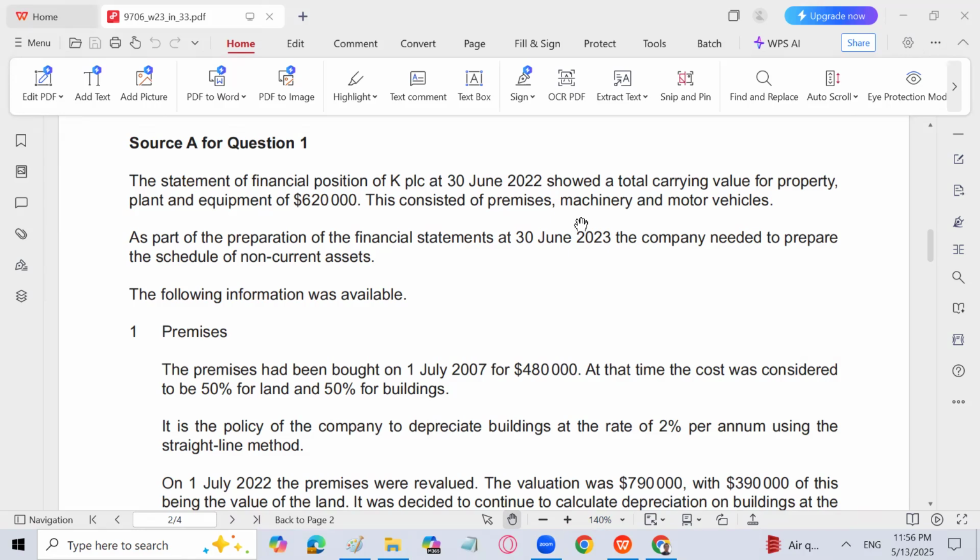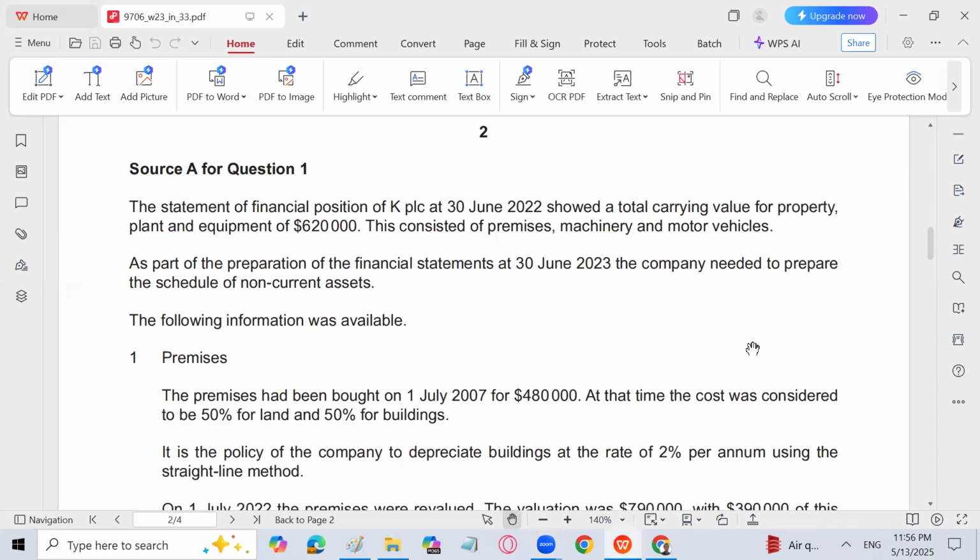Today we are going to solve a question from A2 Accounting, on the schedule of non-current assets. And this question is very important for May-June 2025, 9706 paper 3.